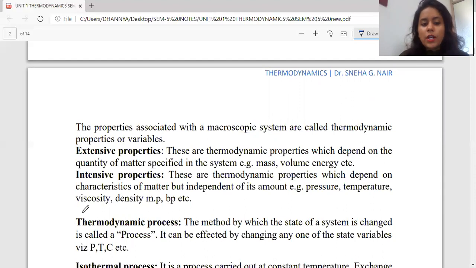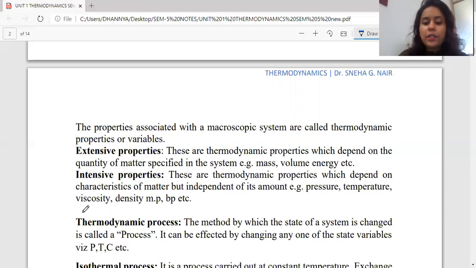The very first is called the extensive properties, which are dependent on the quantity of matter, that is, how much mass, how much volume, how much energy there is. If we talk about the intensive properties, they are dependent on the characteristic of matter, but they are not concerned with how much amount of it is present in the system.